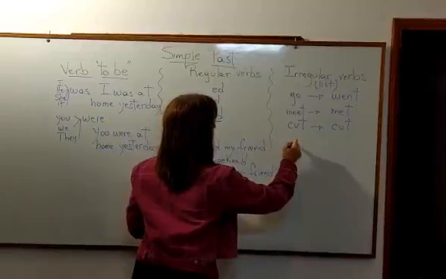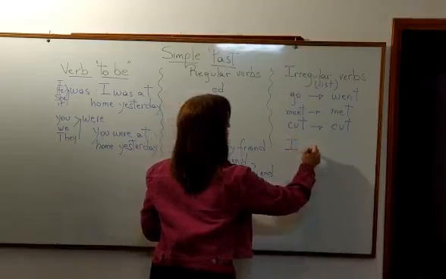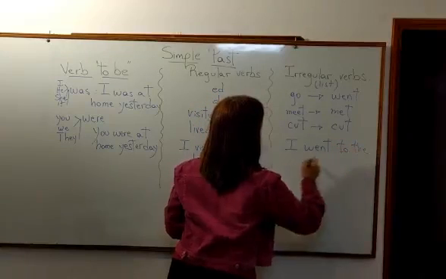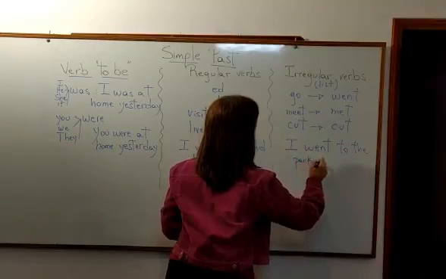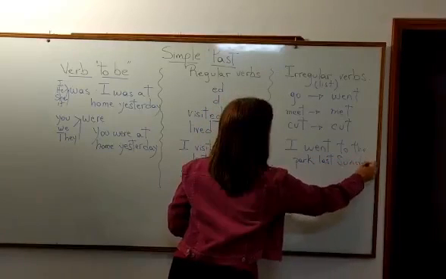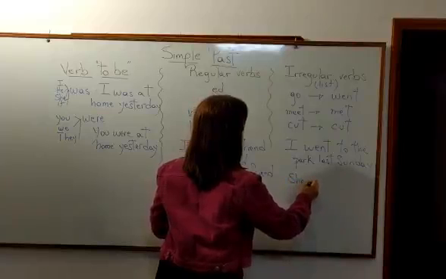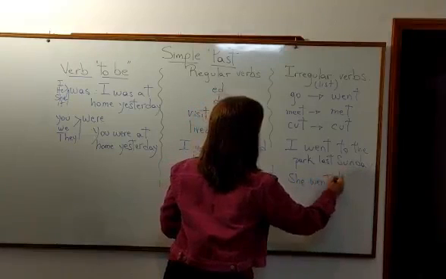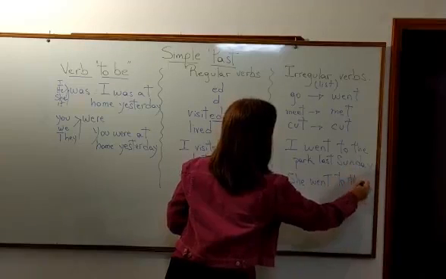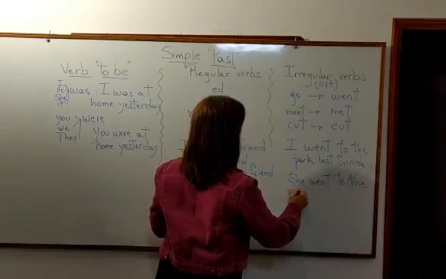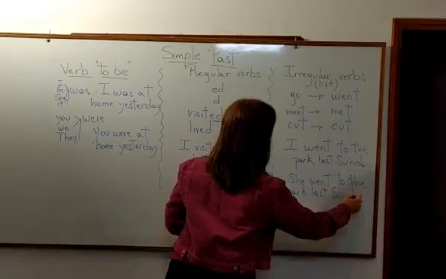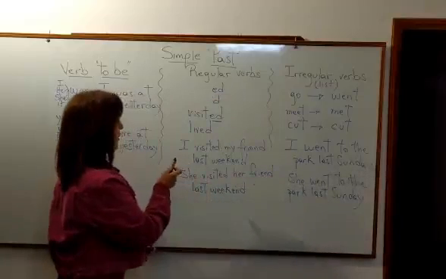I have to remember here, I went to the park last Sunday. Or she went to the park last Sunday. Okay, so there's no difference here.